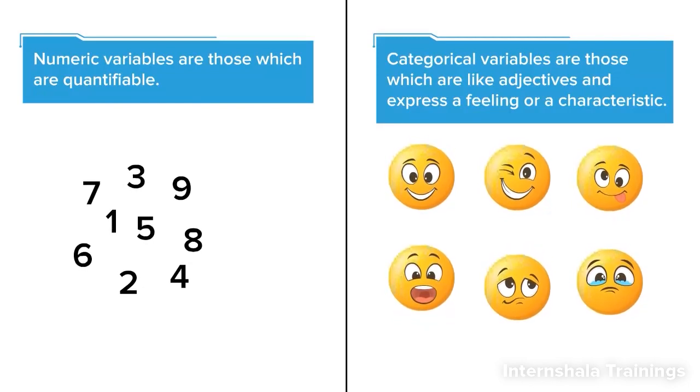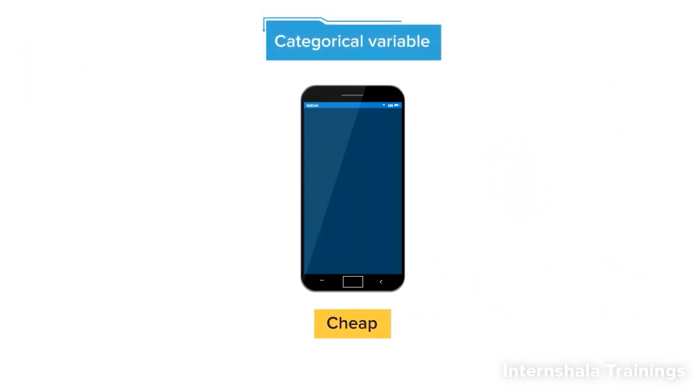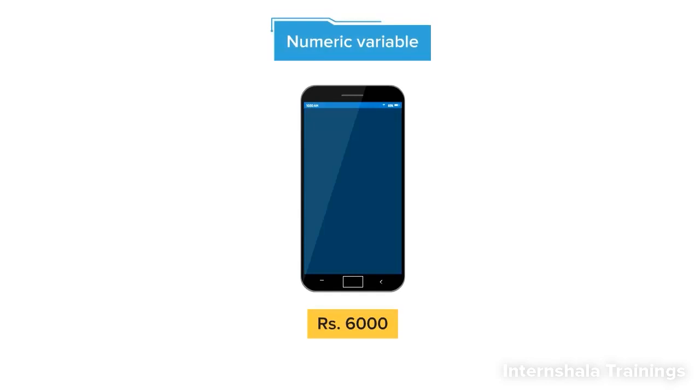We can explain this with the example of a mobile phone. If the price of the phone is mentioned as cheap, it is a categorical variable, but it is not well defined, and what you may call cheap could be expensive for someone else. However, if you mention the exact price of the phone in rupees, say rupees 6,000, then it is a numeric variable because it can be measured and expressed numerically.